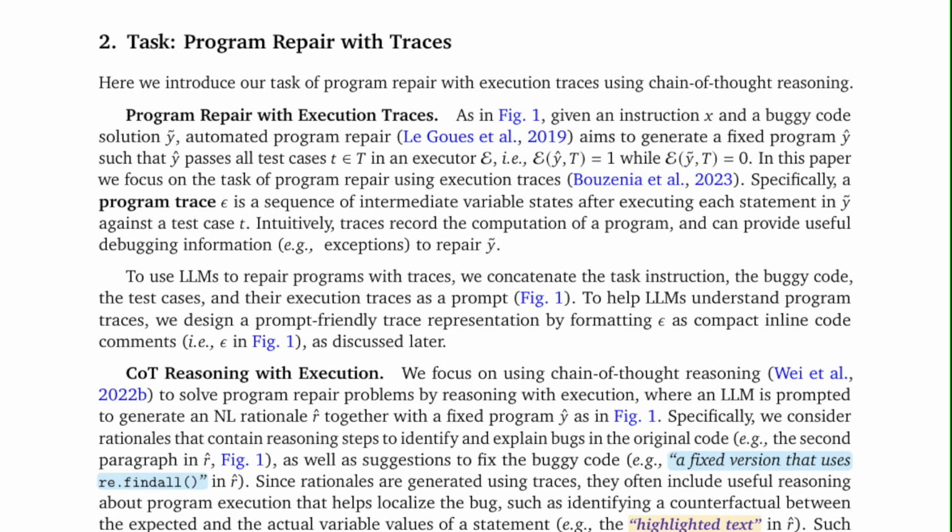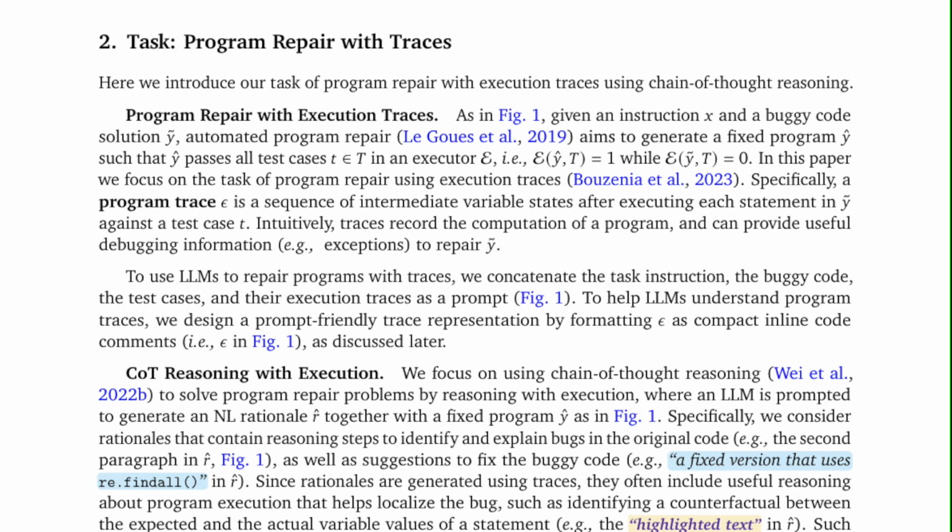In this paper, we focus on the task of program repair using execution traces. Specifically, a program trace is a sequence of intermediate variable states after executing each statement in Ȳ against a test case τ. Intuitively, traces record the computation of a program and can provide useful debugging information, for example, exceptions to repair Ȳ. To use LLMs to repair programs with traces, we concatenate the task instruction, the buggy code, the test cases, and their execution traces as a prompt. To help LLMs understand program traces, we design a prompt-friendly trace representation by formatting ε as compact inline code comments, that is, E in Figure 1, as discussed later.